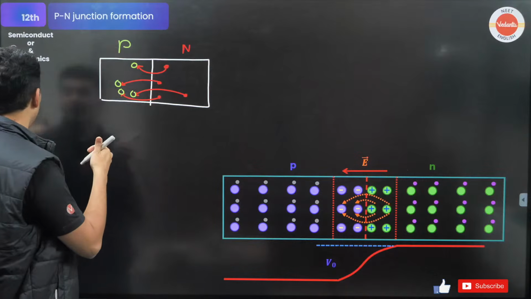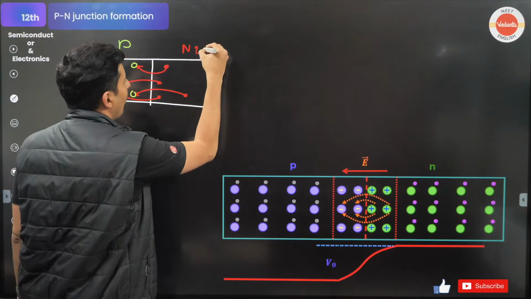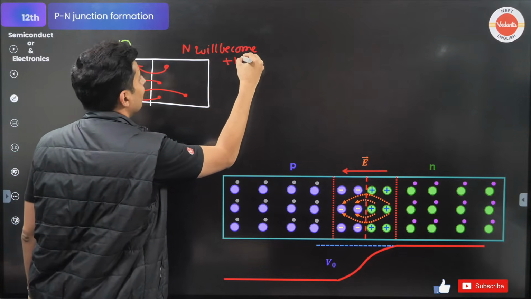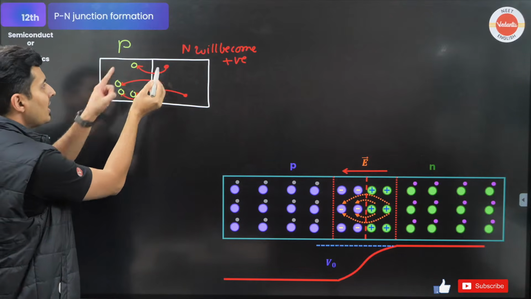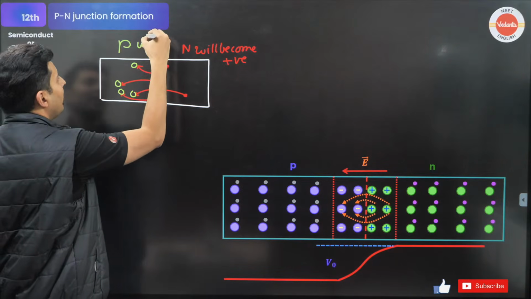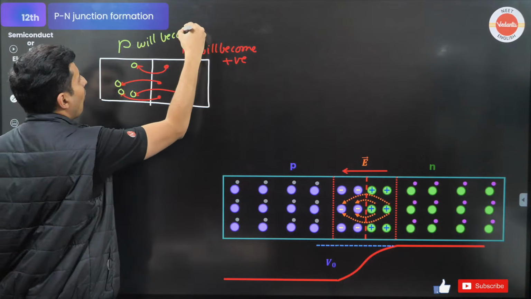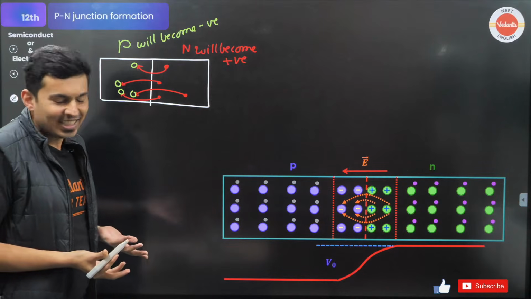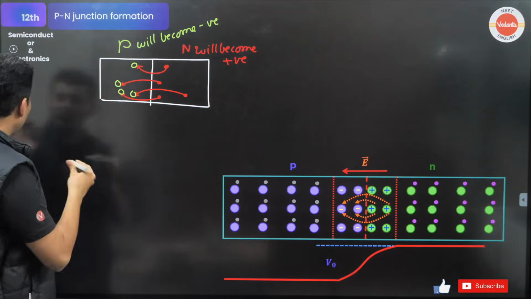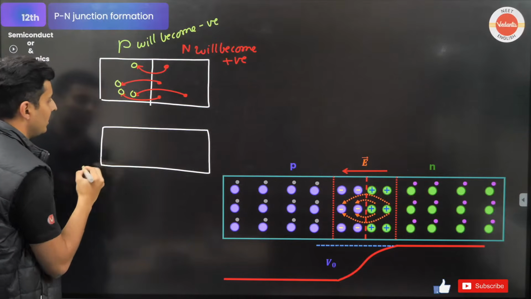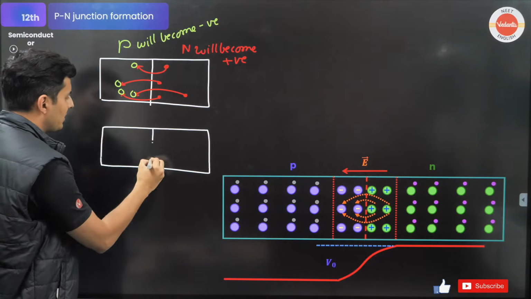N will become positive because electrons are leaving. Electrons are jumping over here. So P will become what? Negative. Crazy, this is. Exactly. So in the next step, I'll just show the charges being formed.